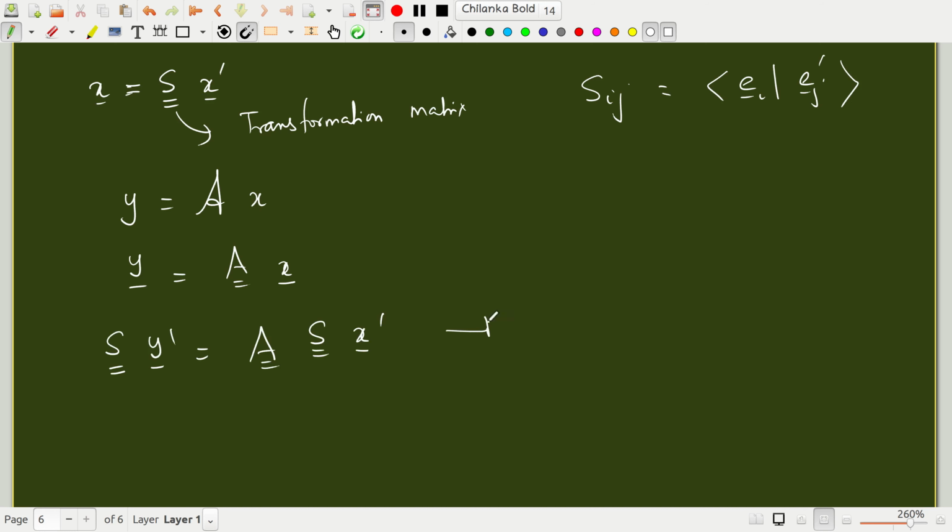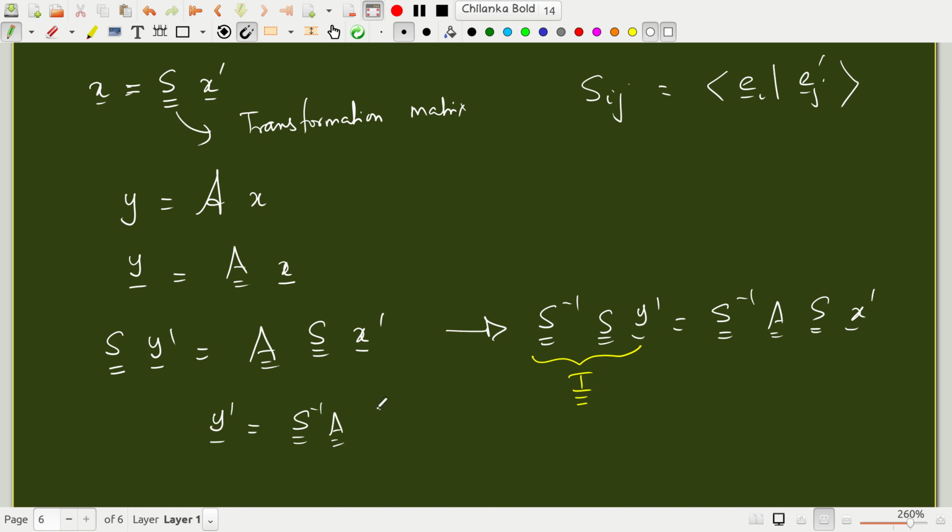So if I pre-multiply both sides by S inverse, let me write that step. S inverse S y prime is S inverse A S x prime. But S inverse S is the identity, and identity times y prime is y prime. So y prime is S inverse A S times x prime.